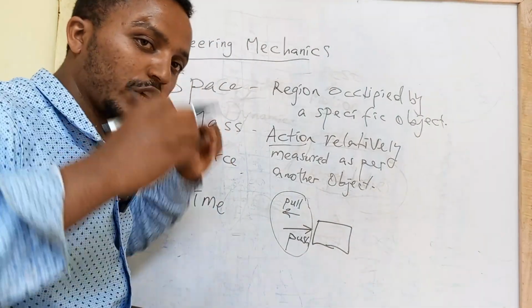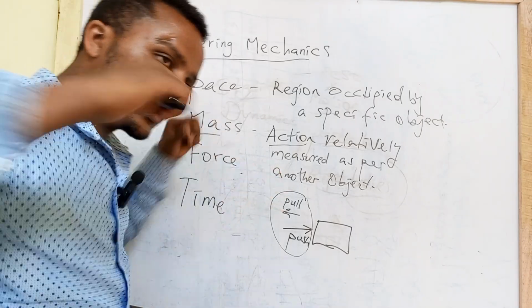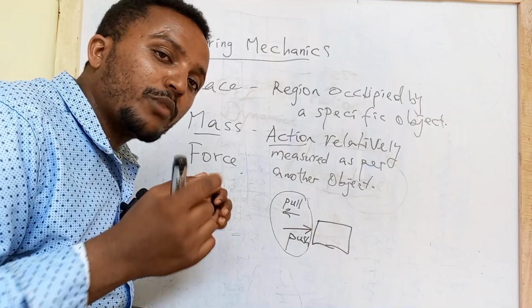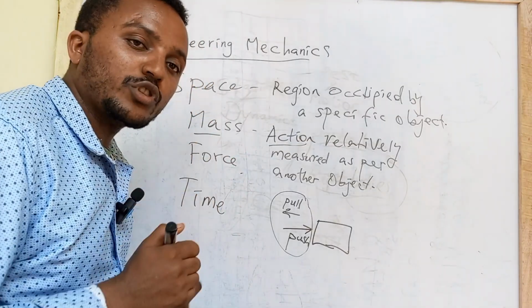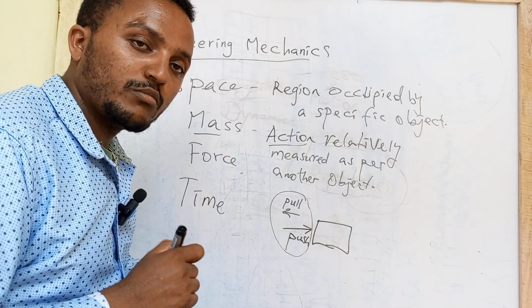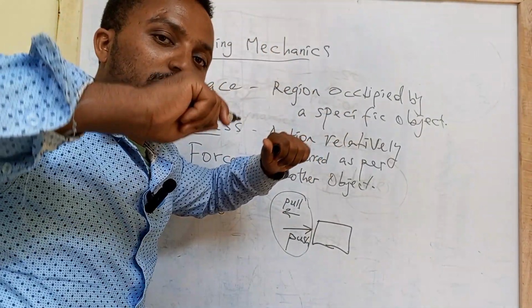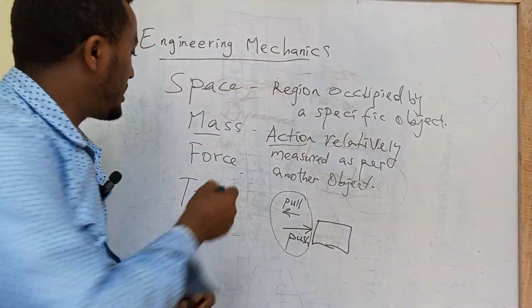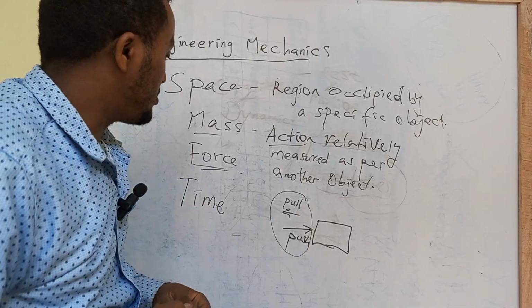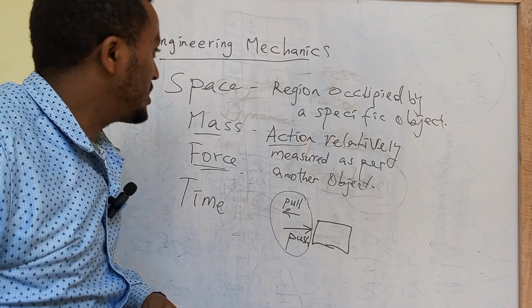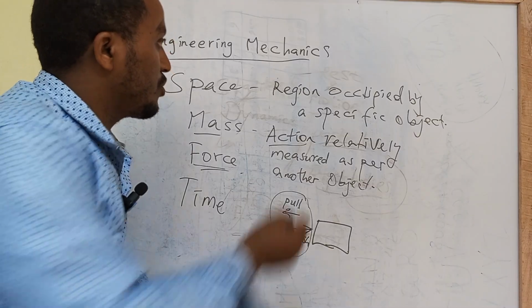Tensile and compression, okay? Compression force and tensile force. Tensile is mostly pull force, whereas compression is mostly inward push force. So the main concepts about force are these. These are the basic criteria for the mechanics of rigid bodies.